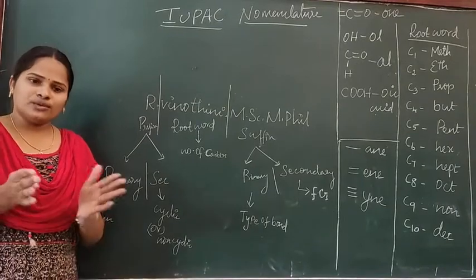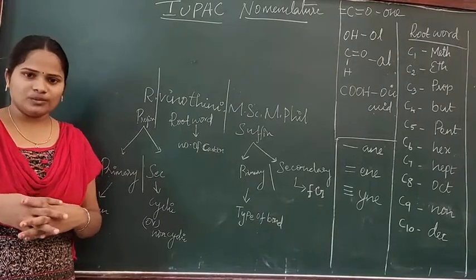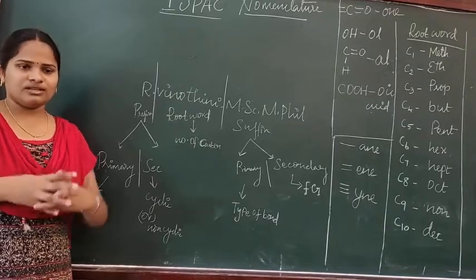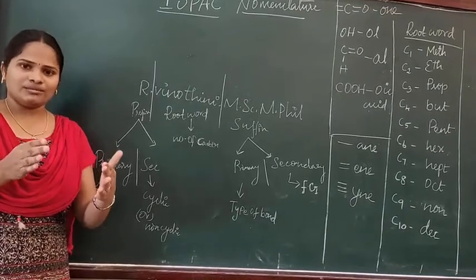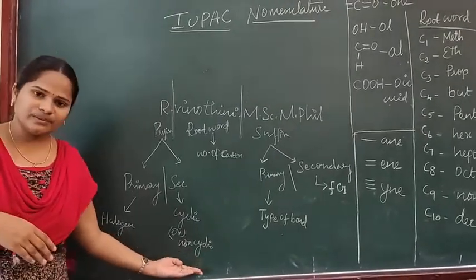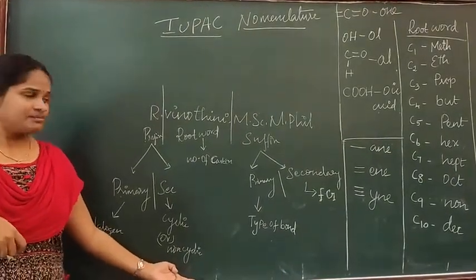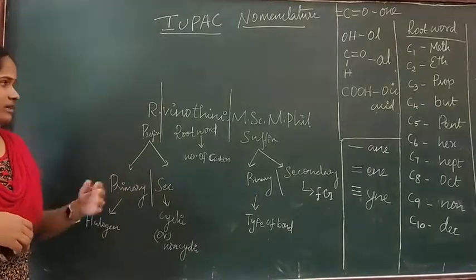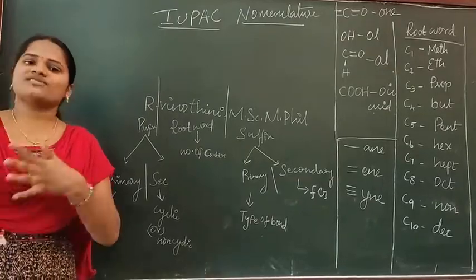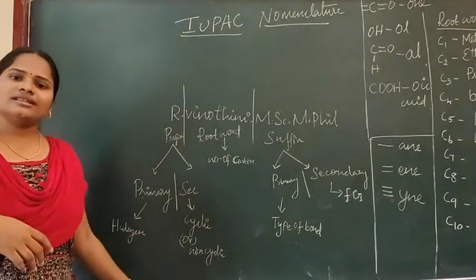If the compound has a halogen atom and is also cyclic, then, for example, if a chlorine atom is present, we should start with chloro, cyclo. First the primary prefix, the halogen atom; then in secondary prefix, we consider whether the compound is cyclic or non-cyclic. If it is non-cyclic and has no halogen atom, then directly we can start from the root word. Root word is the number of carbons.